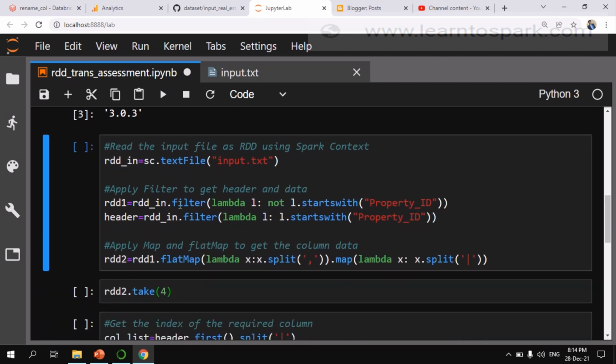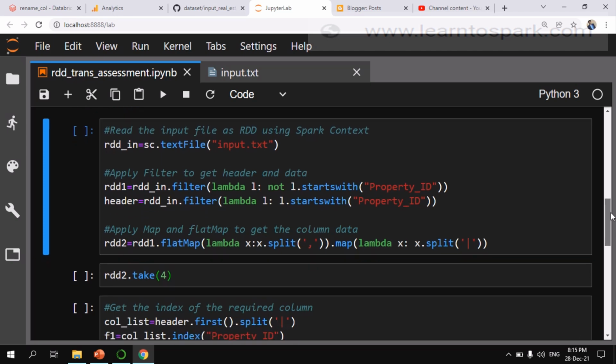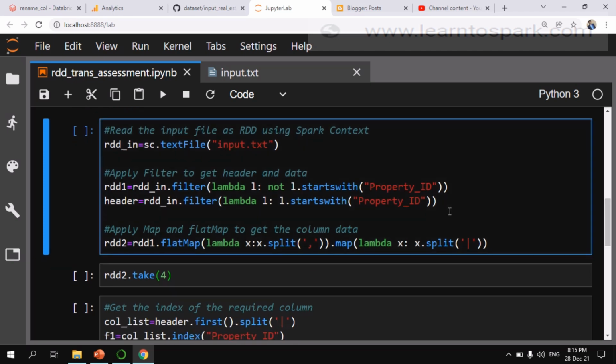In our second step, I am applying a filter logic to differentiate between the header and the data. For the header, I am using l.startswith, and as we know the column name starts with property ID, I am directly hard coding it. Then for data, I am saying not startswith property ID. In such a way, I am filtering between header and data. Then I am applying a flatMap and map. Let me run this first.